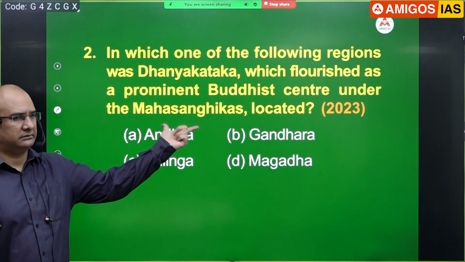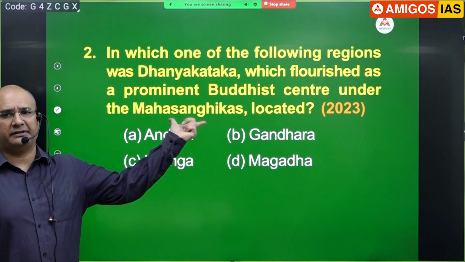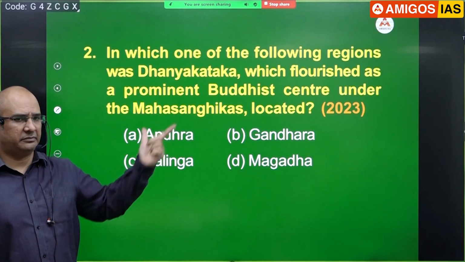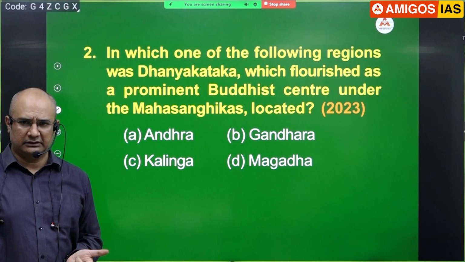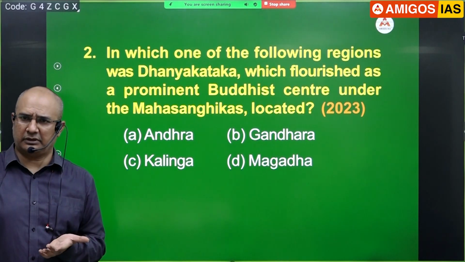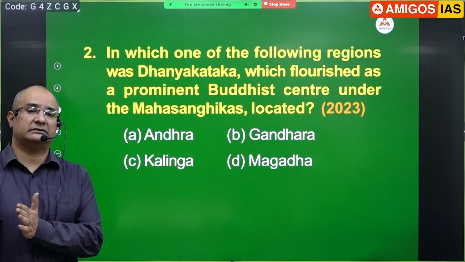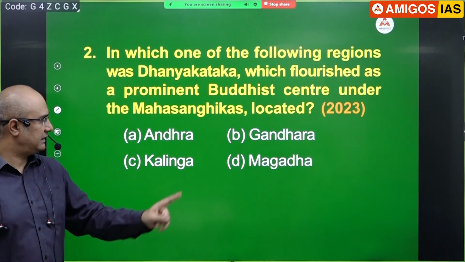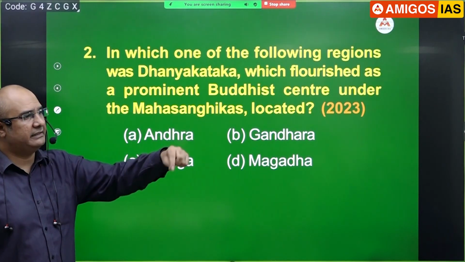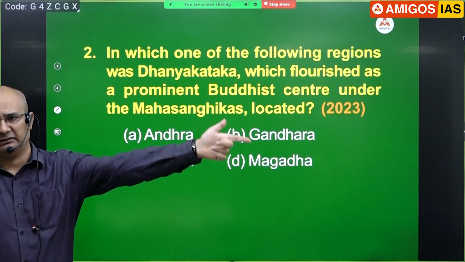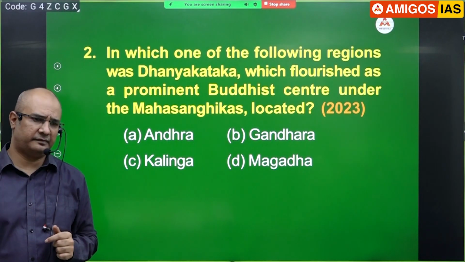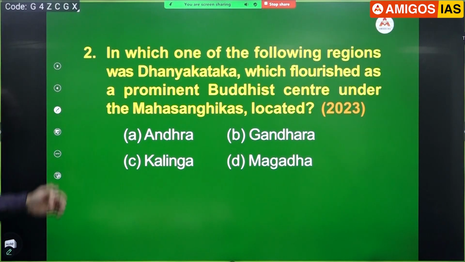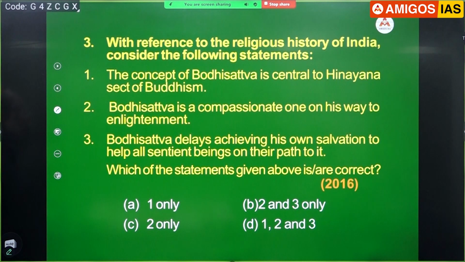Now look at this. Is this word present in your handout again? Yes, if you remember, there were four Buddhist councils. In the second Buddhist council, for the first time Buddhism got split into Mahasangikas and Sthaviravadins. In fact, it is these people whose ideas will eventually lead to the rise of Mahayana. So Mahasangikas are precursors of Mahayana. Remember that. More on the philosophies of the Mahasangikas, sir will deal with you in art and culture.